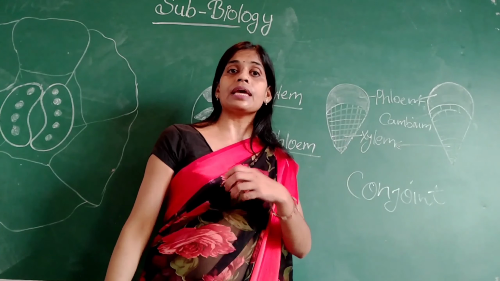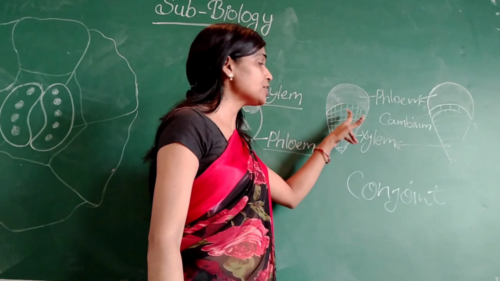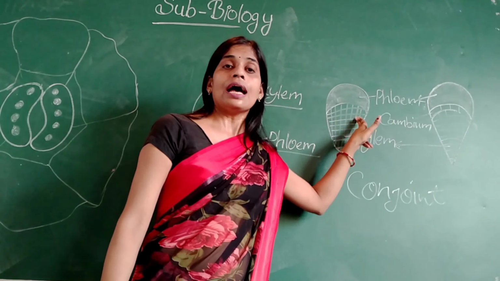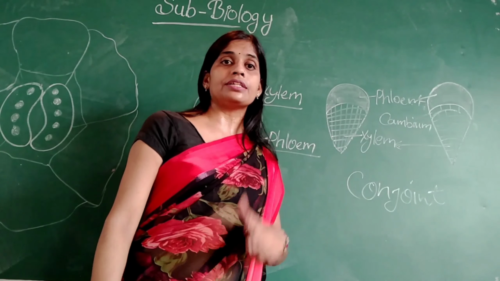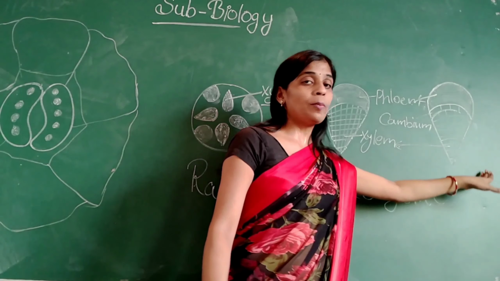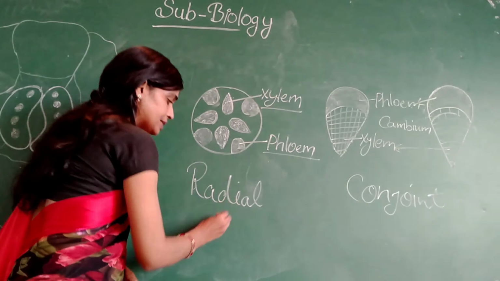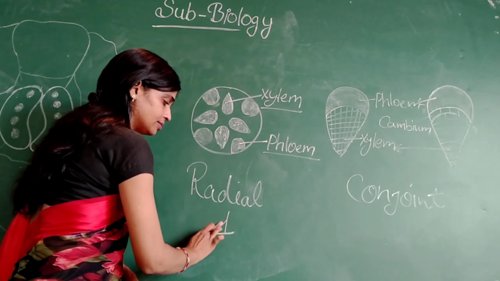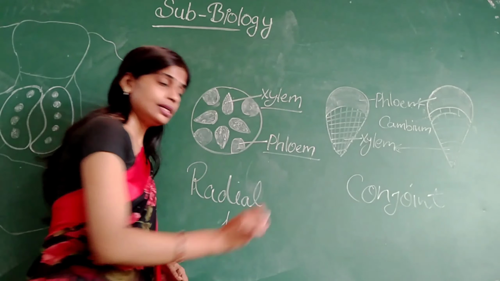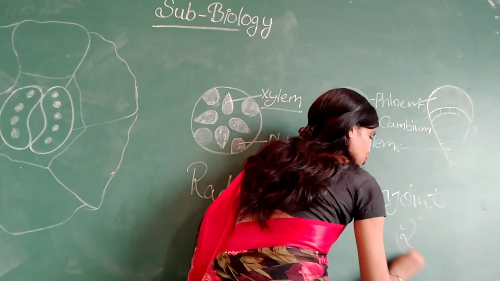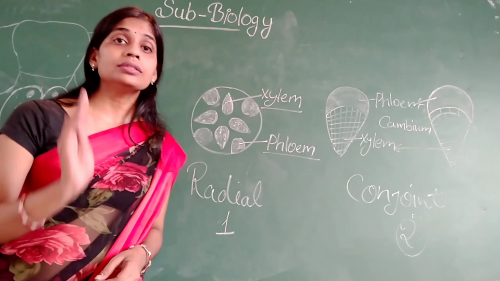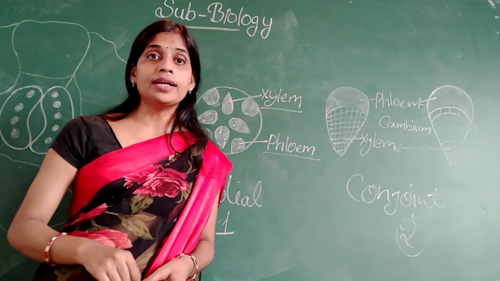Whenever the cambium is absent in the conjoint, it is called conjoint closed, and whenever the cambium is present, it is called the conjoint open vascular bundle. So it is type 1 and it is type 2.